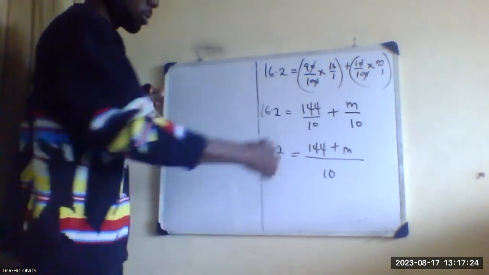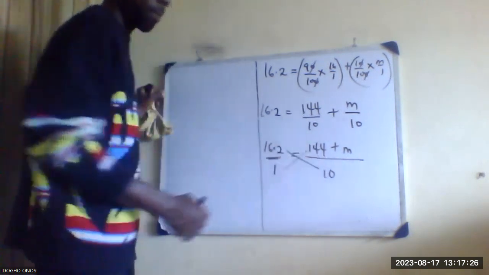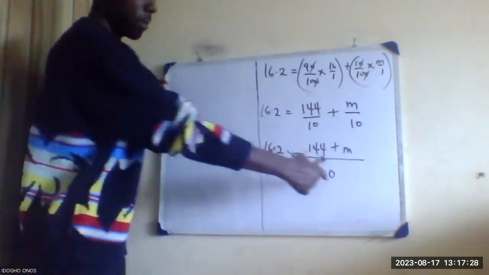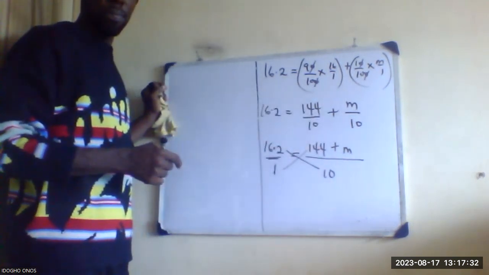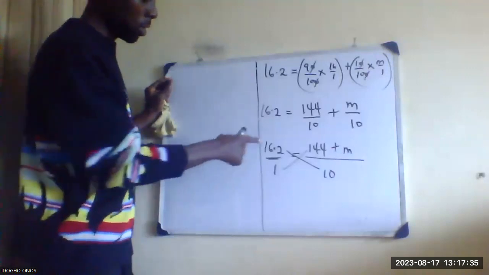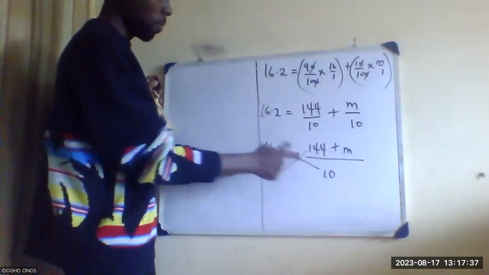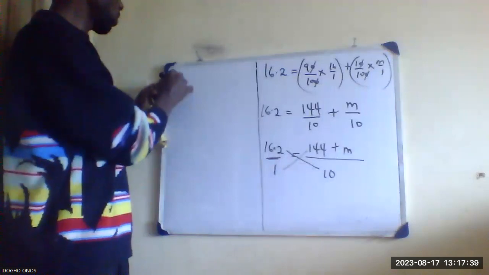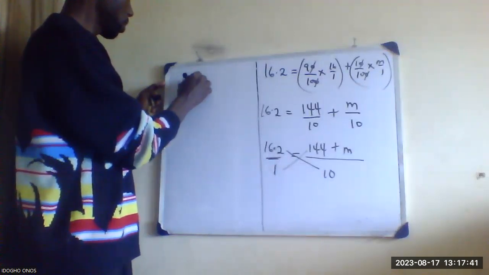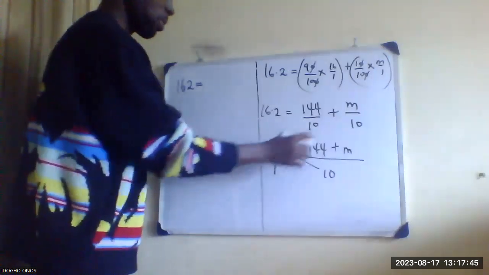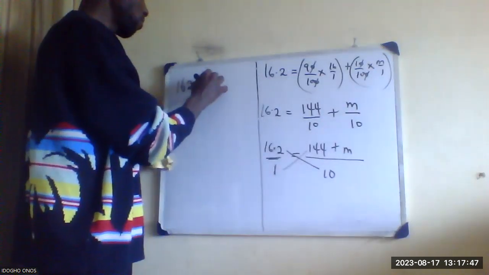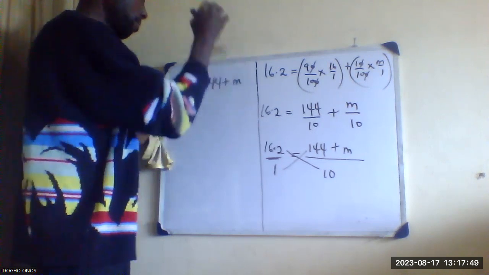Then at this point, I will now do what we call cross multiply. This multiplies this, this multiplies this. So if 16.2 is multiplied by 10, that will give me 162. You can use your calculator to do that. Then 1 times everything here still remains the same thing: 144 plus M.